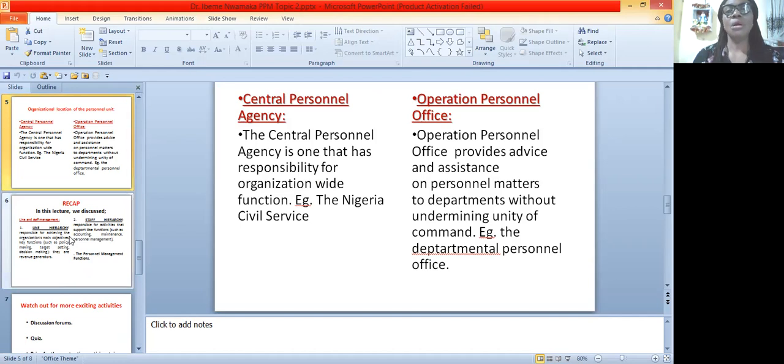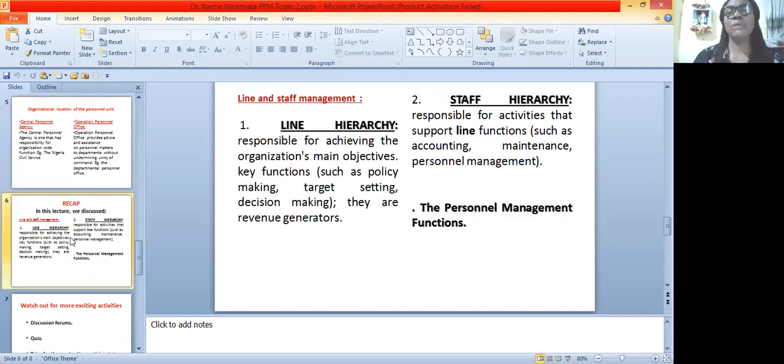Now, let us recap what we have learned in this lecture. I want to believe that if I call on you now, you will be able to tell me what you have learned. We have seen that personnel management is very vital in the organization, and we have seen the line and staff hierarchy. By now, I am sure you know who is a line manager and who is a staff manager.